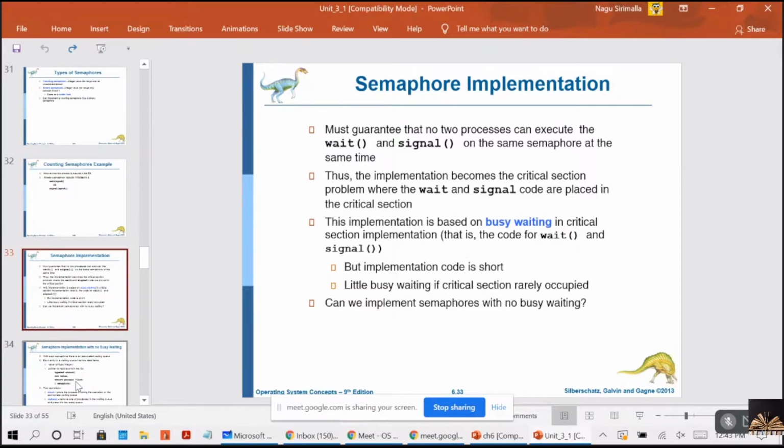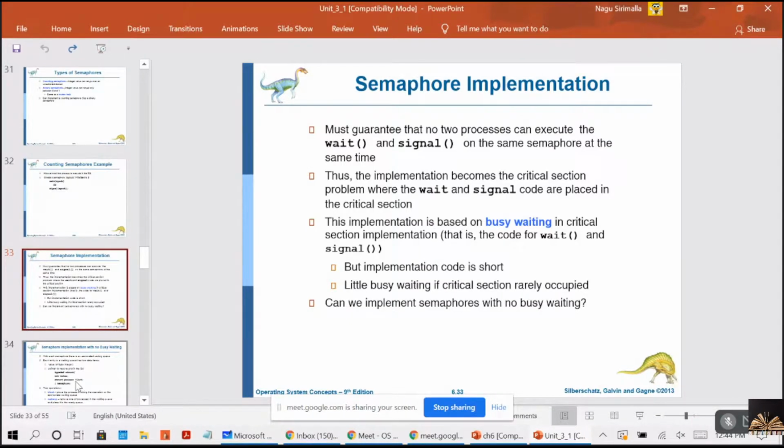Then the block operation places the process into a waiting queue associated with the semaphore. That means when a process blocks itself, it will be moved to the waiting queue that is associated with the semaphore, and the state of the process is switched to the waiting state. After it is moved to the waiting queue, control is transferred to the CPU scheduler, so that the CPU can select another job for execution instead of keeping the process in busy waiting.